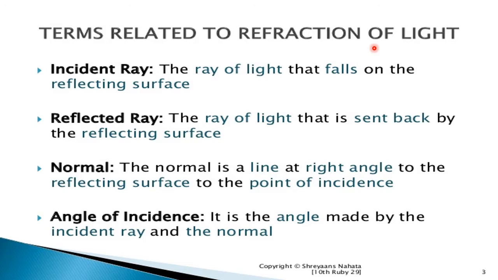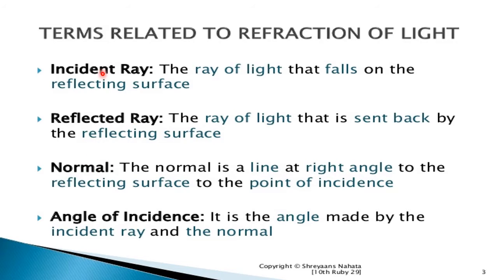What are the terms which are most useful in the refraction of light? First is the incident ray. The ray of light which falls on the reflecting surface is called the incident ray. Second, the reflected ray. The ray of light that is sent back from the reflecting surface is called the reflected ray.